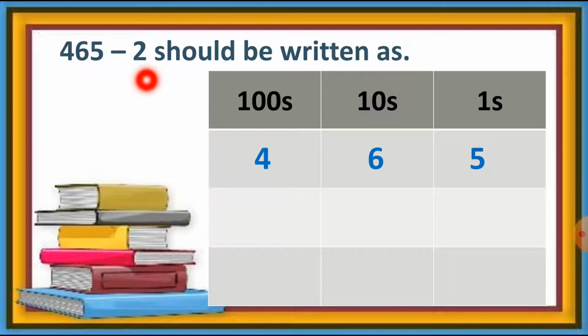Now we'll talk about the number 2. This is a single digit, so 2 is at the ones place. We write this 2 at the ones place. Just keep this in your mind: we do not write this 2 at the hundreds place. Since it is a single digit, we write this 2 at the ones place only, with the minus sign. Now the numbers are correctly arranged according to place value in the proper columns.